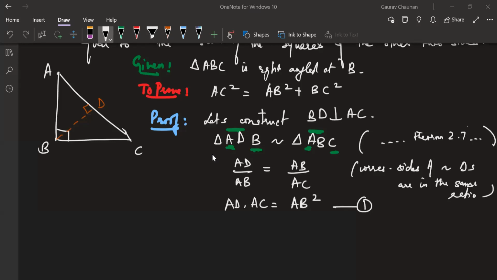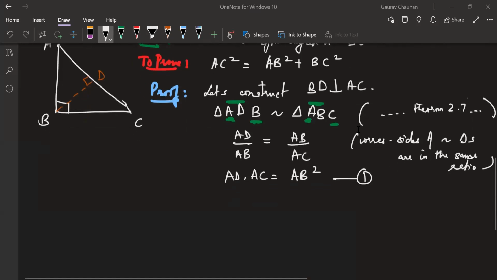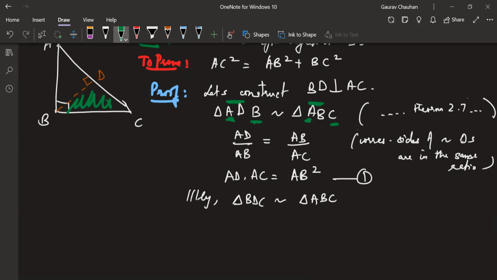All right. Now, similarly, I can actually write "similarly," but it's a few steps, so I'll write this down. Triangle BDC is similar to triangle ABC. Like we saw in the previous theorem, triangle BDC is also similar to the big triangle. You will write the entire Theorem 2.7, or actually, if you have written it once, writing "similarly" is also enough. Not necessary to write the whole thing again. It's a very long theorem.